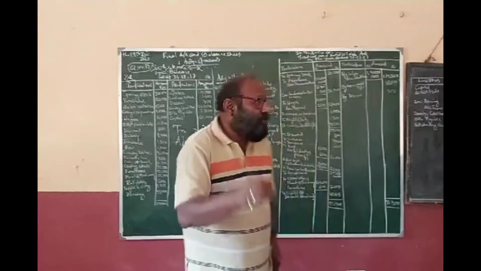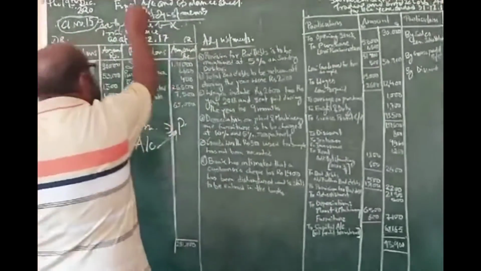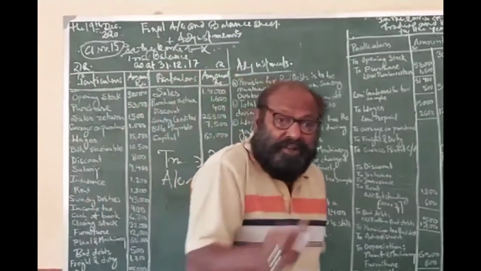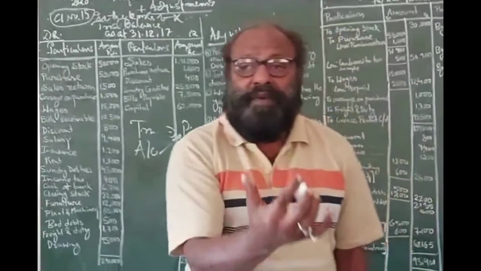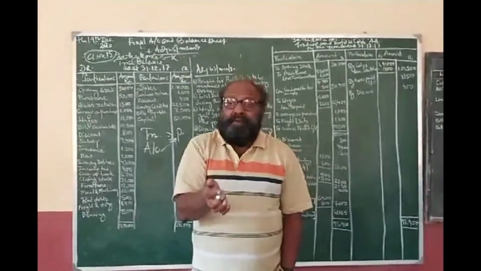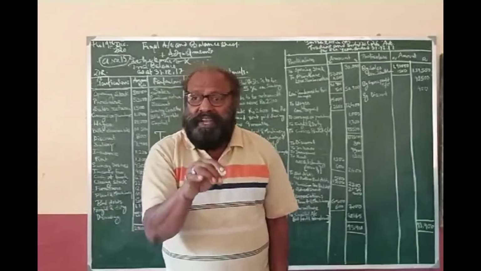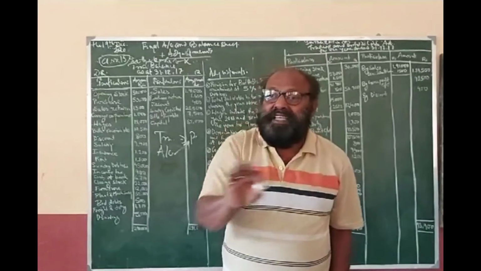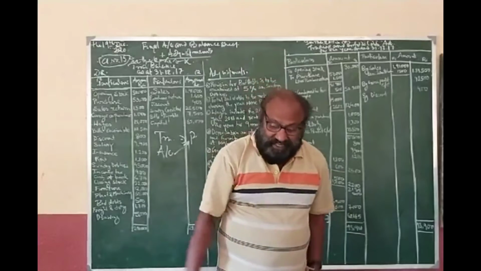I have already told you, friends, in my previous classes, that this final account has two wings. One is the trading account, and the other is the profit and loss account. The trading account gives you the trading profit or gross profit, and the profit and loss account gives you the net profit. That may be net loss also. Profit has two wings, one positive, one negative. Negative is regarded as loss, and positive is regarded as profit.